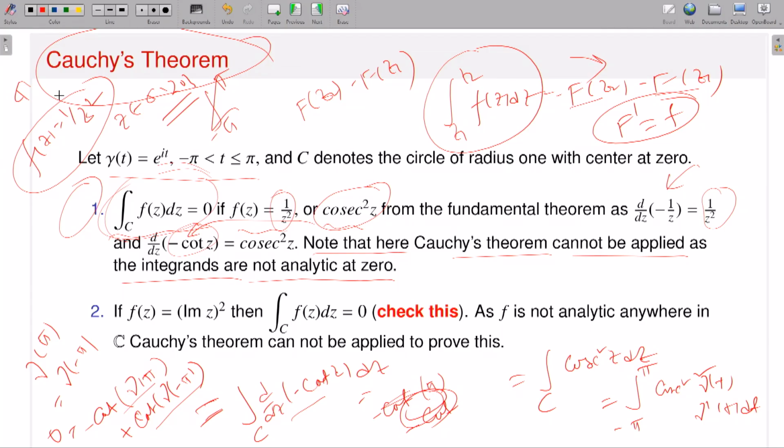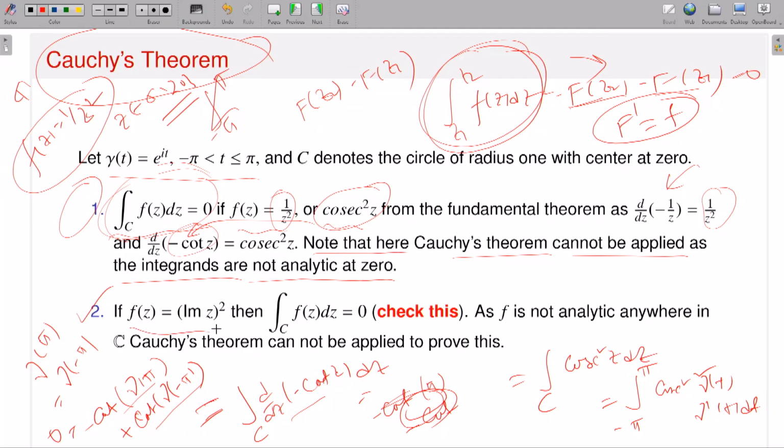However, if I take a simple closed contour inside the domain C minus 0, I can still have the value of the contour integration be 0. And how does this follow? Because my domain C minus 0 is of course the punctured complex plane, and the function I am integrating, 1 by z square, possesses an antiderivative, and C is a simple closed contour. So by the definition I discussed earlier, the value of the integration is nothing but the value of the antiderivative at z2 minus the value of the antiderivative at z1, and since the contour is closed, this is exactly equal to 0. So these are the kinds of conditions.